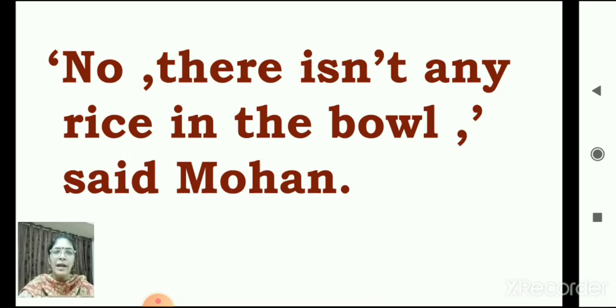So how are you going to write? No, there isn't any rice in the bowl, said Mohan. I will read once again. No, there isn't any rice in the bowl, said Mohan.